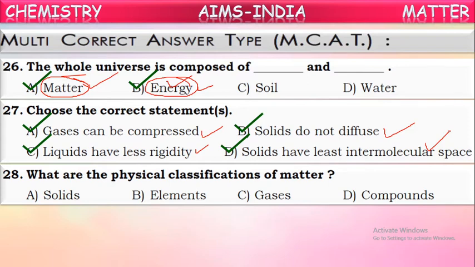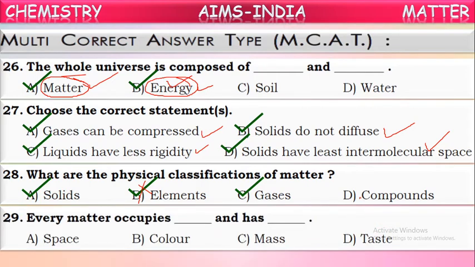Now here they're asking what are the physical classifications of matter? See, solids and gases. No, elements won't come. Elements and compounds is a classification of matter based upon the chemical composition, not physical. Based upon purity they are classified. Based upon the physical classification, matter is classified into solids, liquids, and gases. Out of these, solids and gases are given here. Those two will be the correct answer.